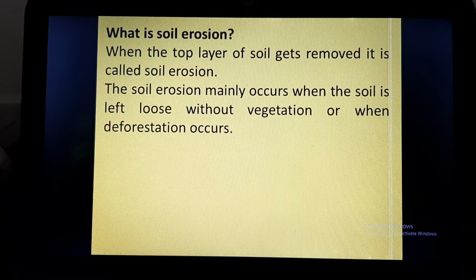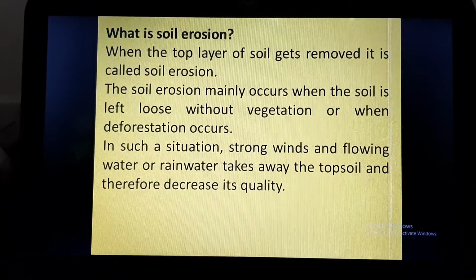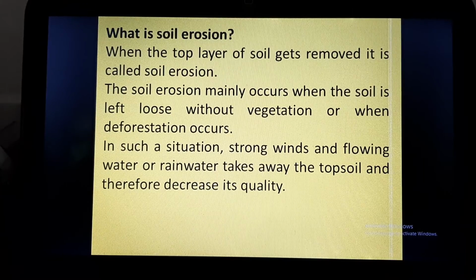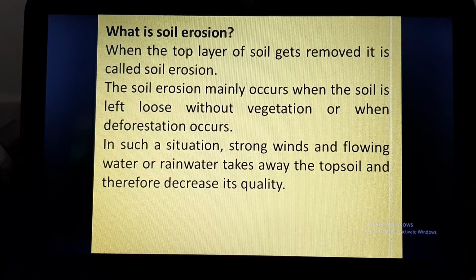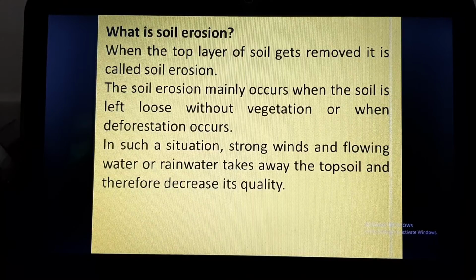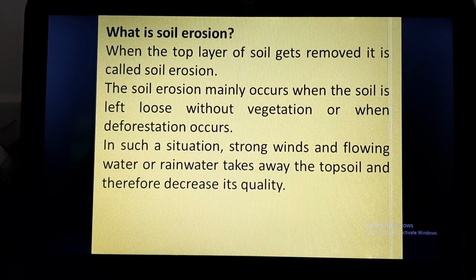So the topmost soil is taken away by atmospheric conditions like rainfall and strong winds. In such a situation, strong winds and flowing water or rainwater take away the topsoil and therefore decrease its quality in terms of nutrient quantity or the fertility of the soil.